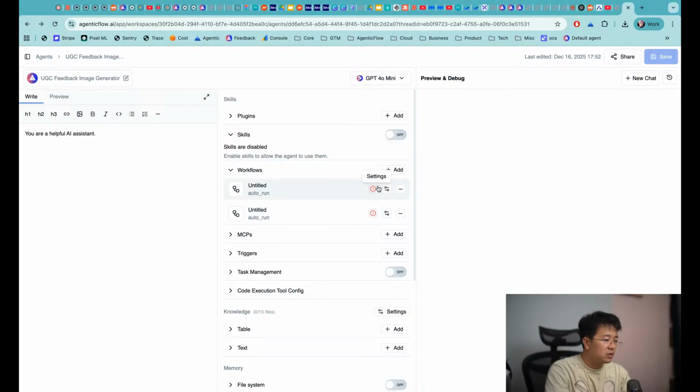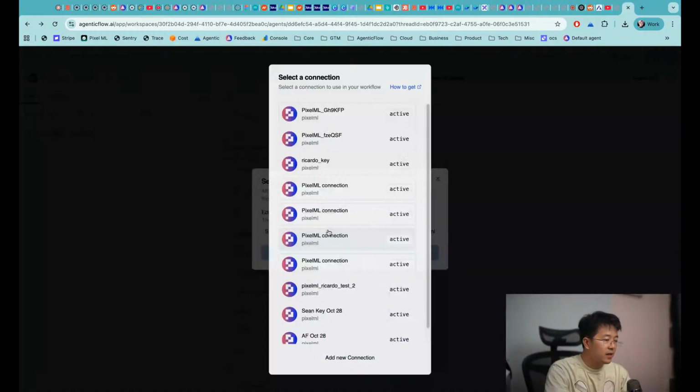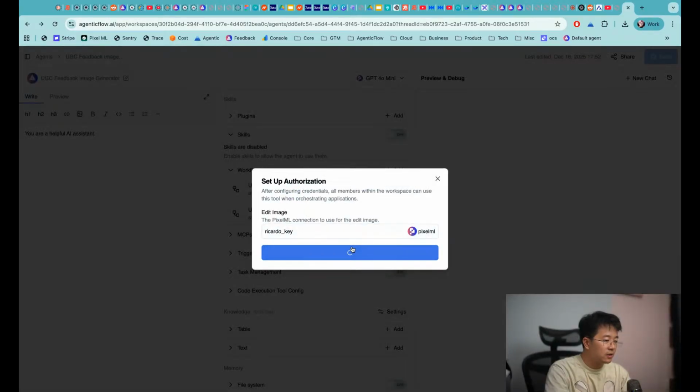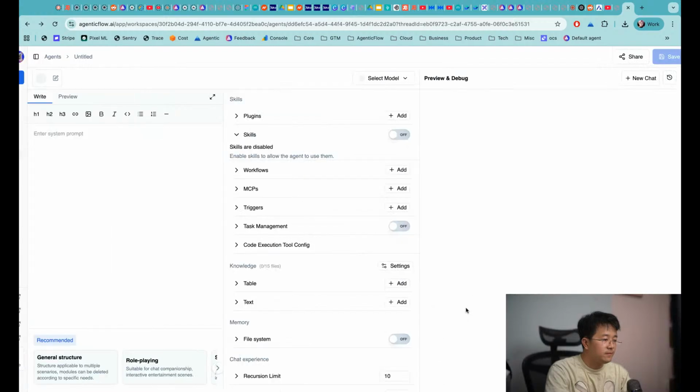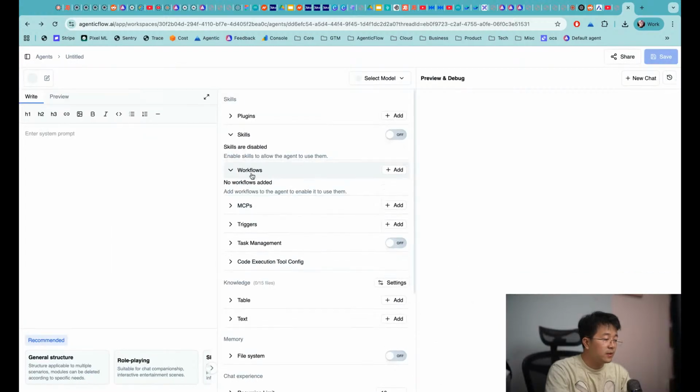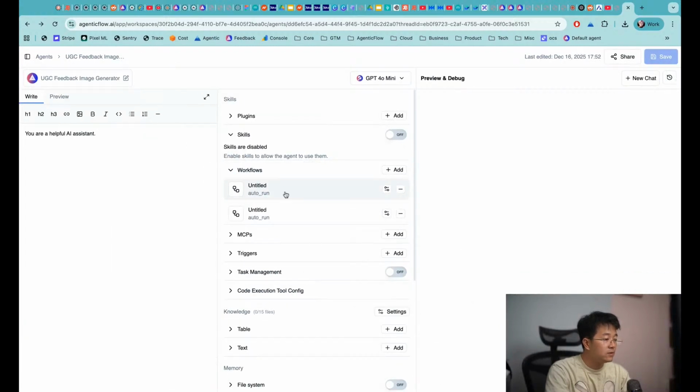So you still need to click on add connection and select the connection that you need. Okay, save and save. Let me refresh this one and open this workflow. Both workflows are already connected, so this should be okay.